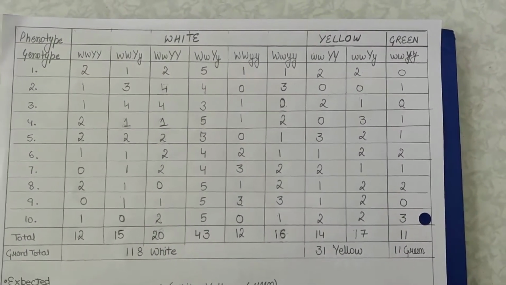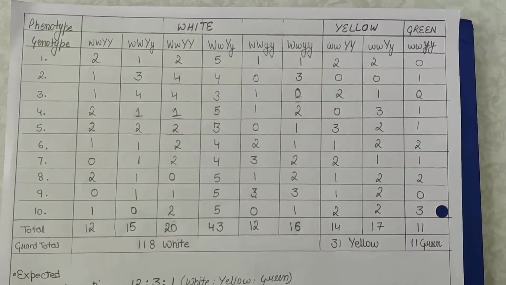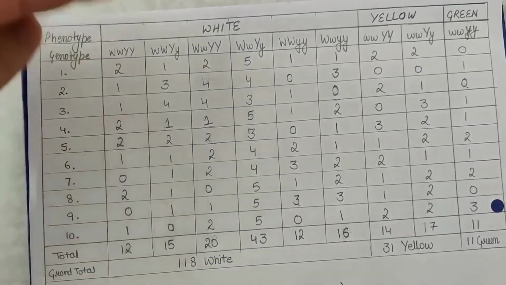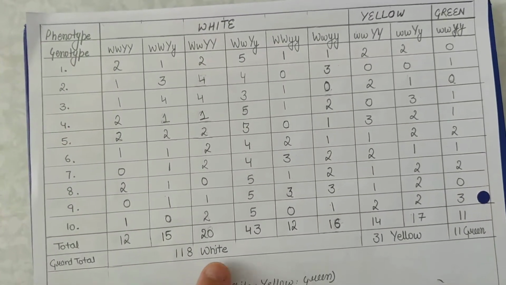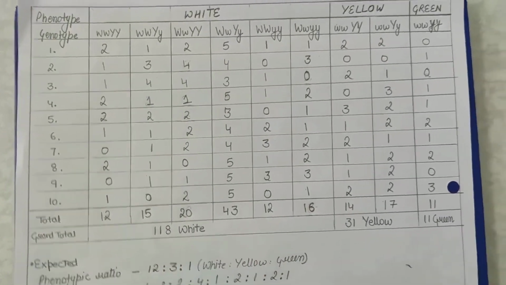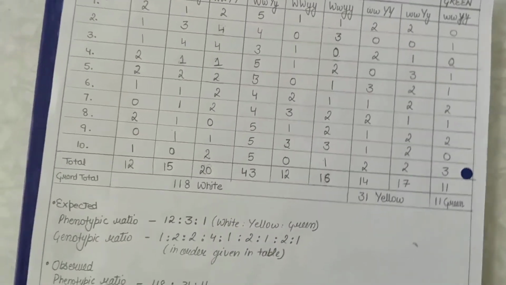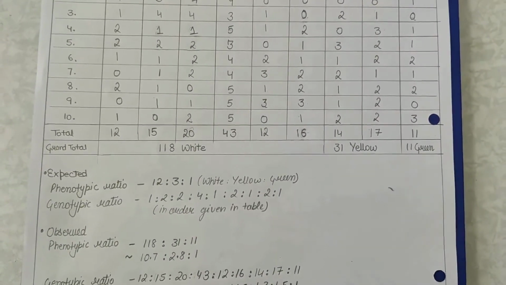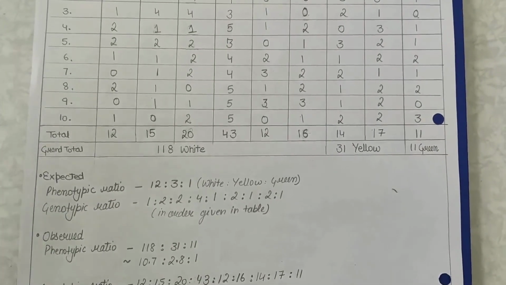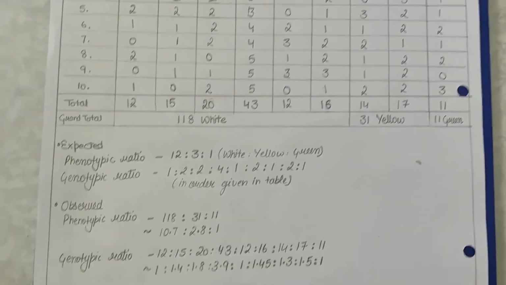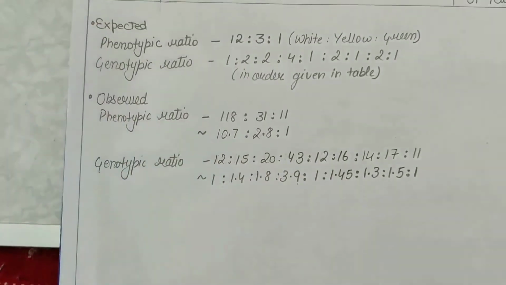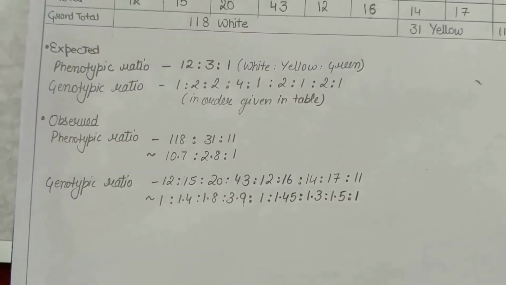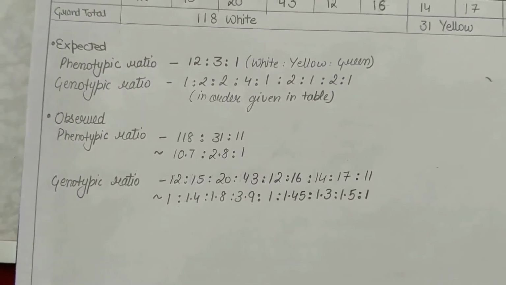After doing it, I added all of them. For each genotype, I added the total number that I got, as well as the total for the white that we got from these genotypes, and yellow as well as green. Now we will calculate the phenotypic and the genotypic frequencies. For the grand total, we have 118 white is to 31 yellow and 11 green. The observed ratio came out to be 10.7 is to 2.8 is to 1, which is quite close to 12 is to 3 is to 1.